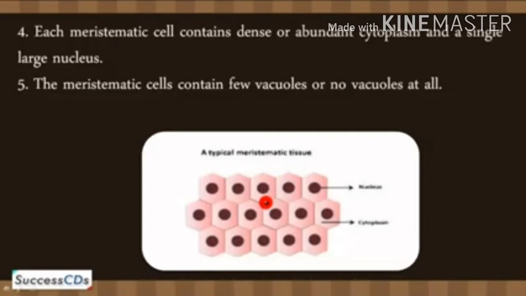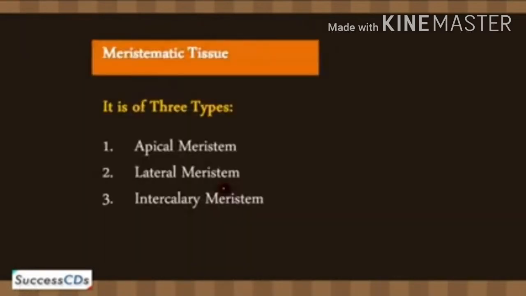So in meristematic tissues, vacuoles are absent, or if present, very few in number. So students, these are the main characteristic features of meristematic tissue. Note the points. And let's see how these tissues look and what the different types are.